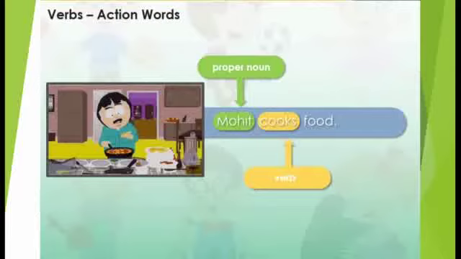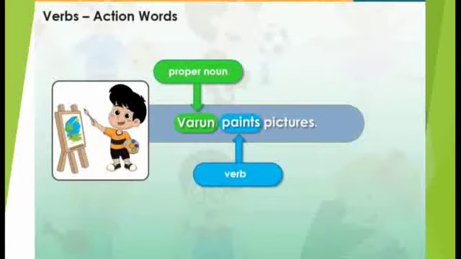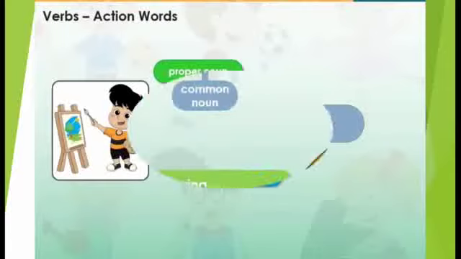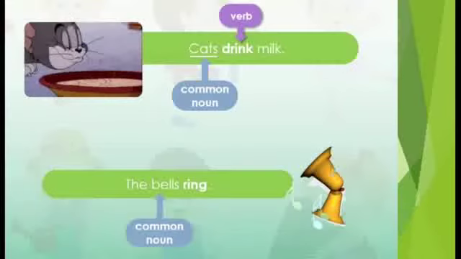Then next, see the next example. Varun paints a picture. In this sentence, Varun is a proper noun. Paints is the verb. It tells us what the noun Varun does. Next is, cats drink milk. Cat is the common noun. Drink is the verb. It tells us what the noun cat does.